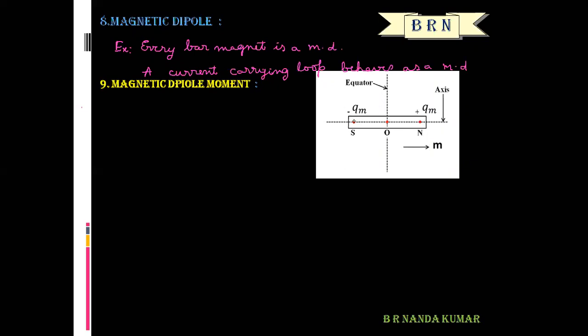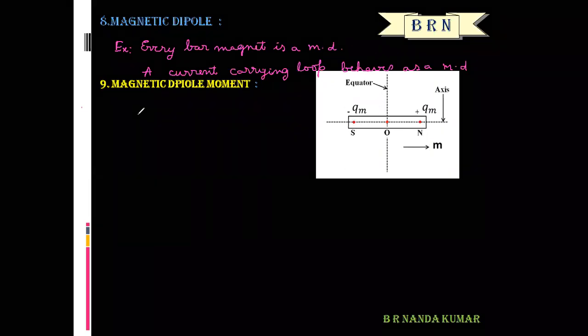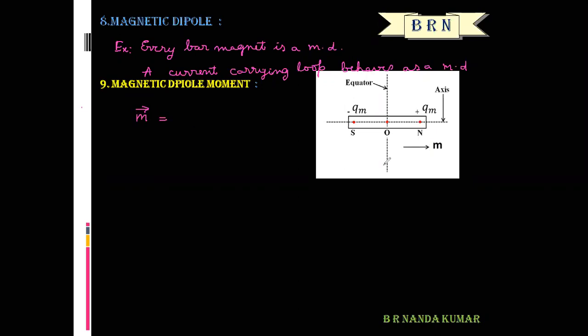So what is the meaning of magnetic dipole moment? The symbolic representation of magnetic dipole moment is small m. This is a vector physical quantity. The direction of the magnetic dipole moment is the same as the direction of the dipole axis. It is always directed from south pole to north pole. So here small m represents magnetic dipole moment, plus qm represents pole strength of the north pole, and minus qm represents pole strength of the south pole.